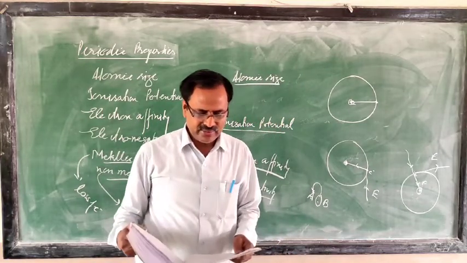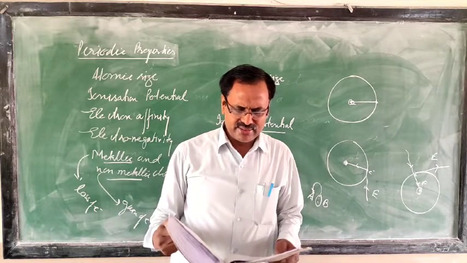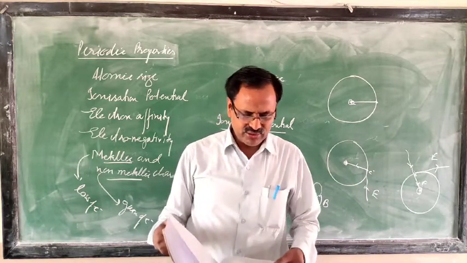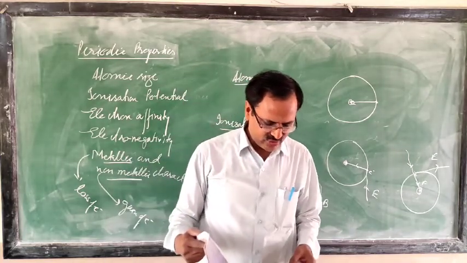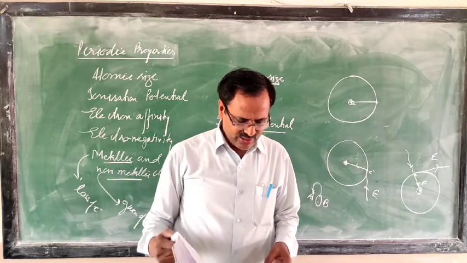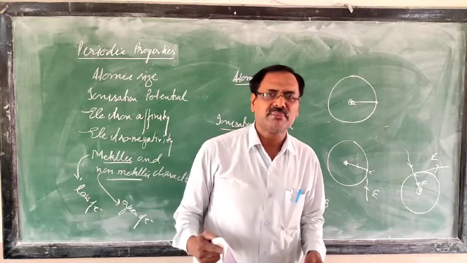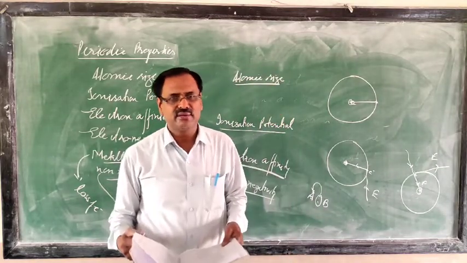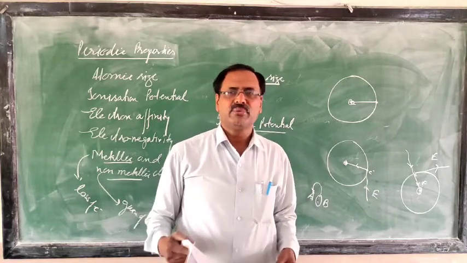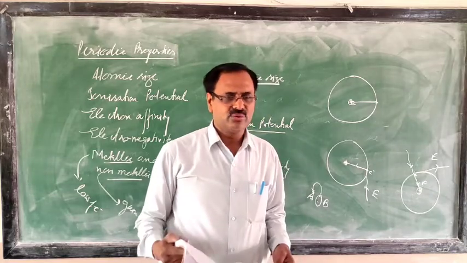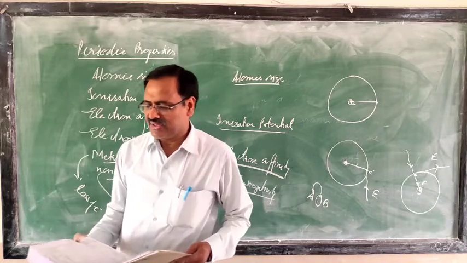The reason for periodicity, after a definite interval of atomic number, similar valence electronic configuration occurs, is given in the book. Then periodic properties: atomic radius, ionization potential, electron affinity, electronegativity, and metallic and non-metallic character. On page number 8, all the definitions are given, so you can learn them from the book. This is in the most important category because in the board paper they usually give a 2 or 3 mark question from the definitions: define the following terms.